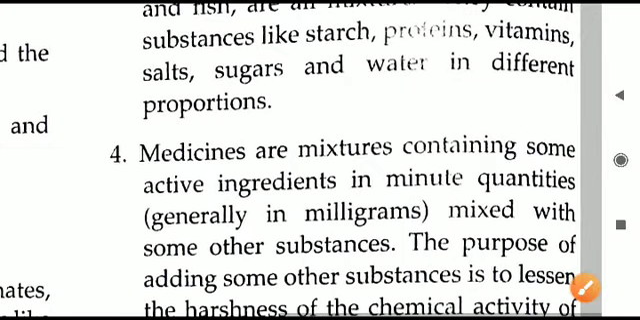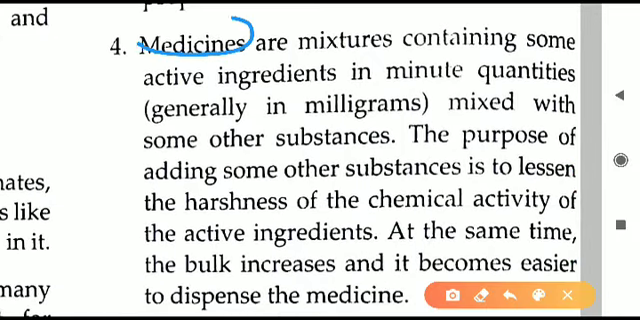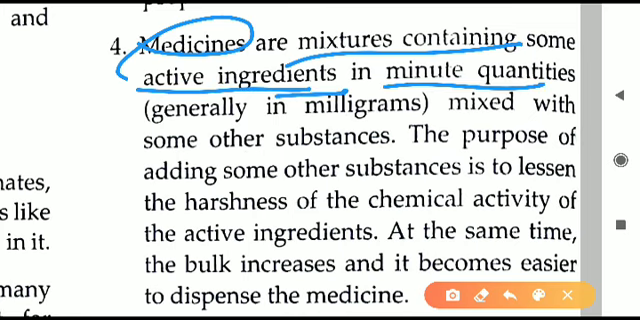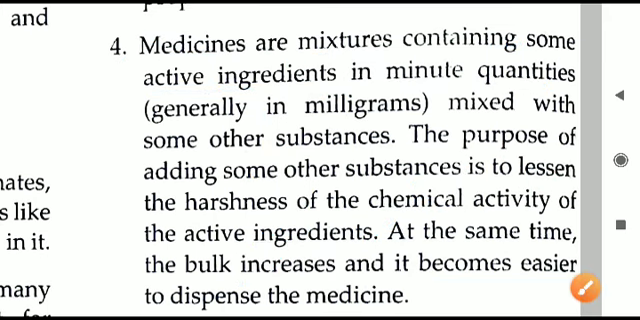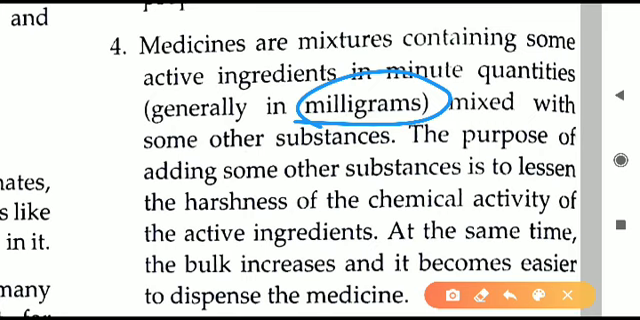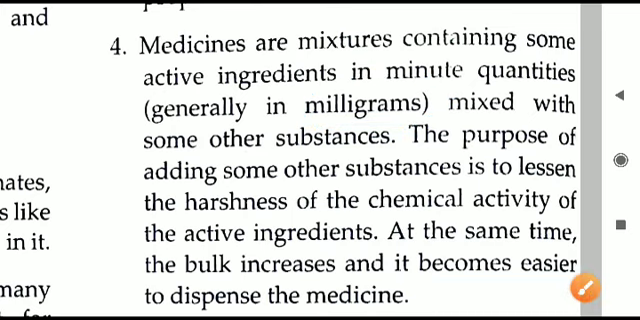So foodstuff is a mixture that you will remember. And fourth example we'll see, that is medicines. The medicines are also mixtures. They are mixtures of what? They are mixtures of active ingredients in minute quantity. Minute means a small quantity. These active ingredients, in simple language you can call chemicals. Different chemicals are mixed together in small quantities. These small quantities are in the unit called milligrams. That is very small. So medicines are also an example of mixtures.